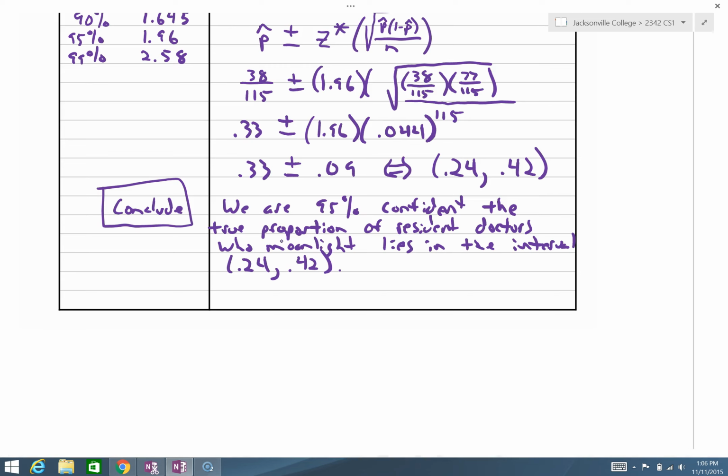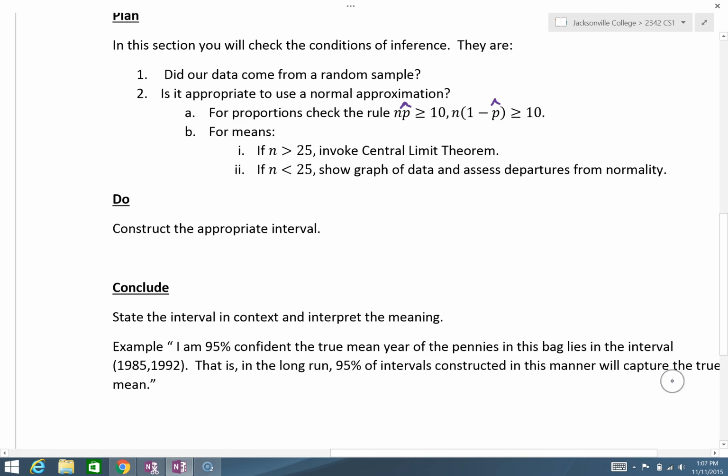This interval, okay, that is, in the long run, here's our frequentist probability interpretation. In the long run of intervals constructed in this manner, we will capture the true mean, but for us it's proportion.